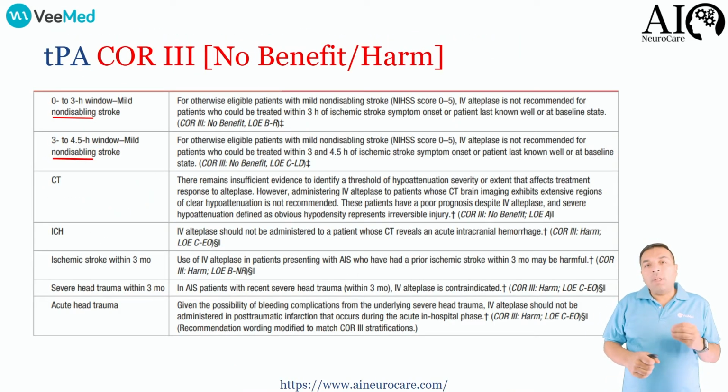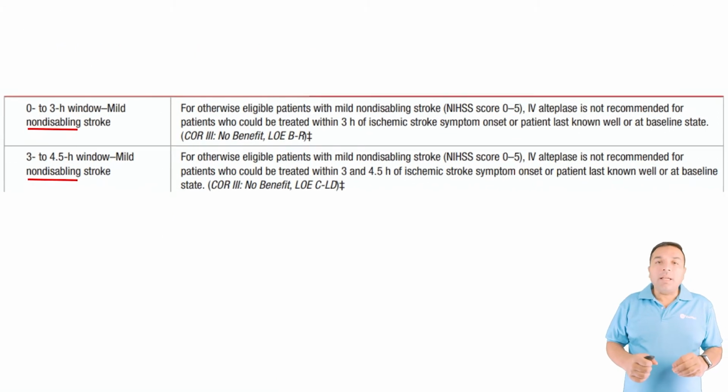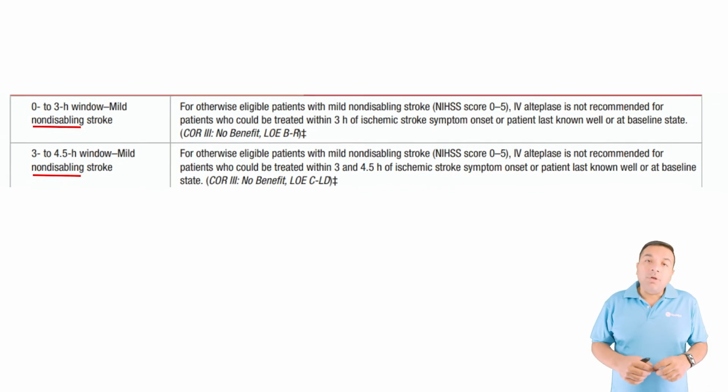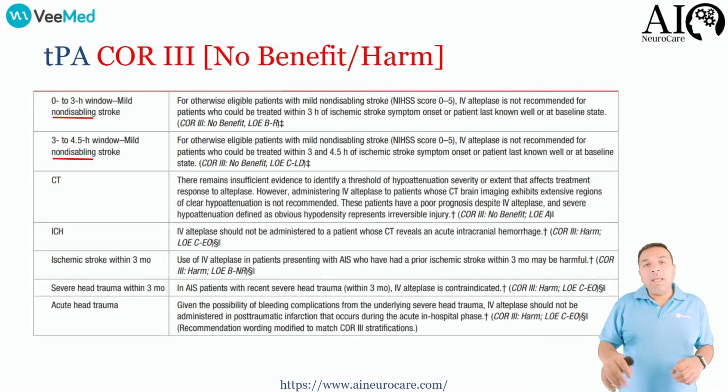The reason is that we need to make sure when not to give TPA, because that's where clearly the patient safety issues come in. So the first and foremost is if the patient actually has a mild stroke, defined as an NIH stroke scale less than 5, and non-disabling, defined as patients who will be independent in their ADLs and will have returned to work. If that is the case, then it is considered a mild non-disabling stroke. In those situations, you should not give TPA. The whole lecture is coming after these two lectures about mild strokes and the theory behind all of that.